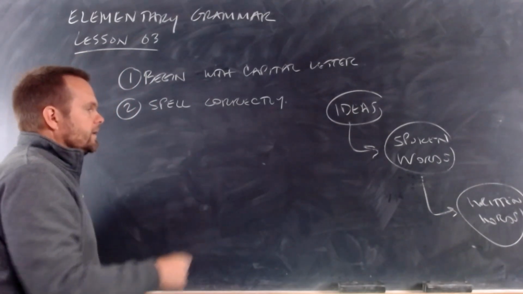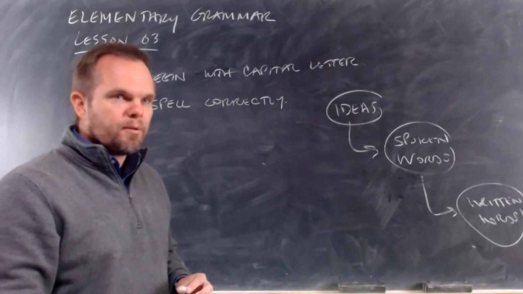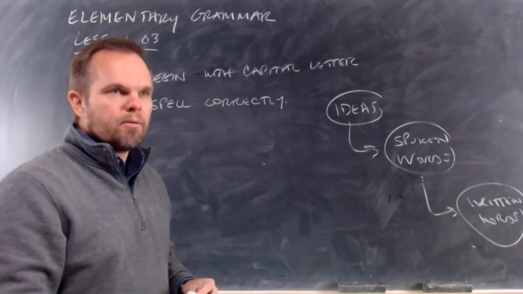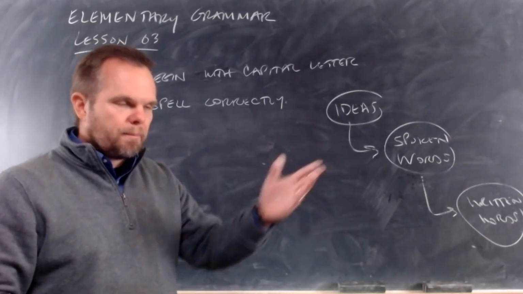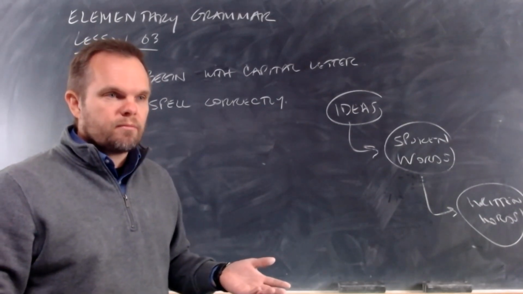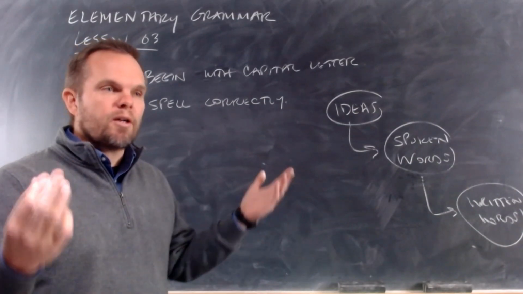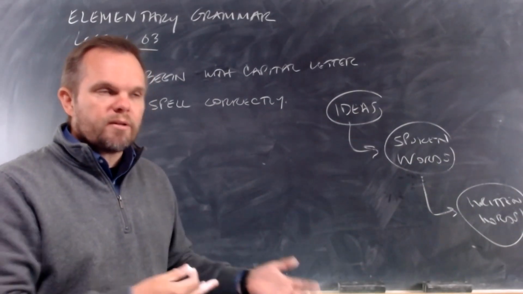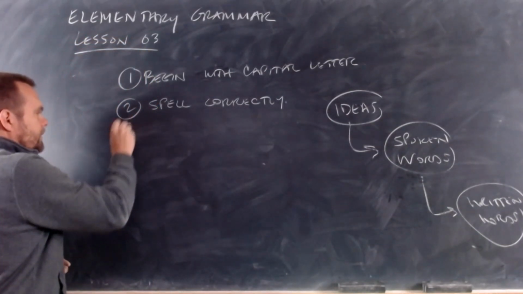Spell correctly. Look up words you don't know. Ask someone to help you. If you don't know how to spell a word, ask someone. Hey, Mom, how do I spell daughter? Ask someone. Look it up in a dictionary. Or, what's the other thing you can do? What's the other thing I just said you can do? Use another word, right? If you don't know how to spell a word, think of another word that means the same thing. That's okay.